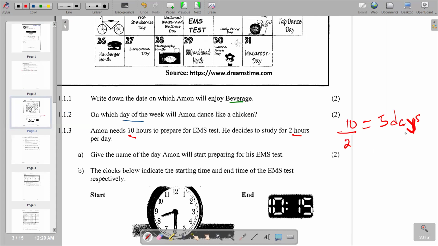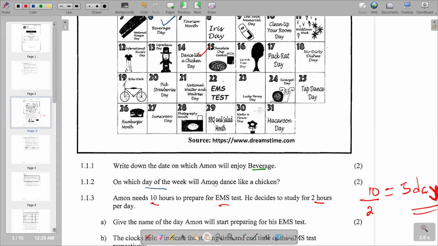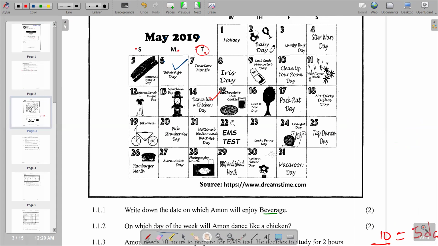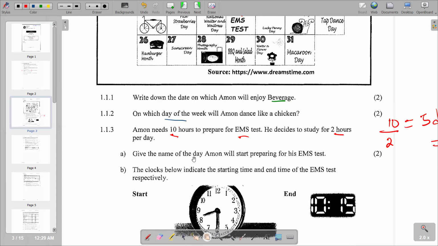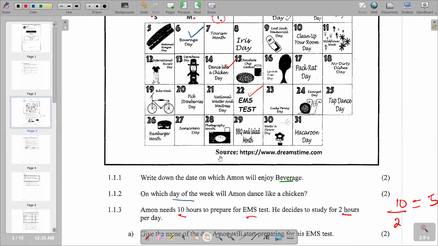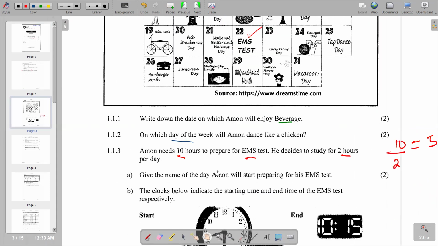Then we can go and identify the day of the EMS test. We go to the information given, and we see the EMS test is on the 22nd. That's where we have the EMS test. Our question is asking for the name of the day when Amon will start preparing for his EMS test.